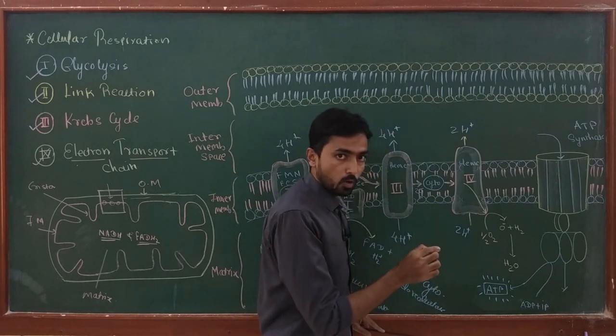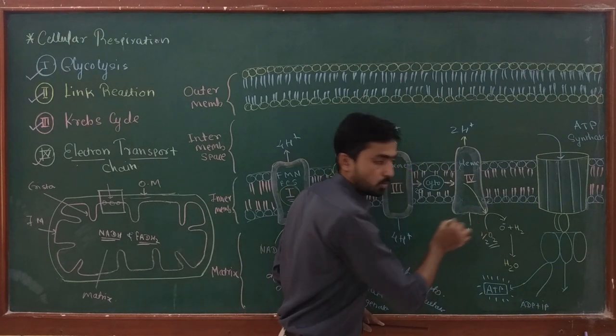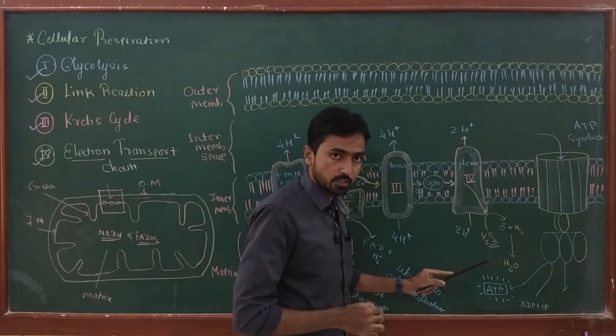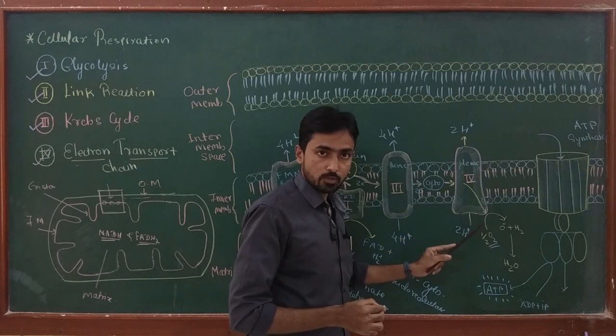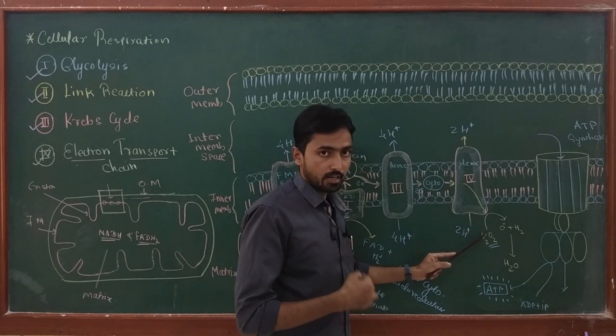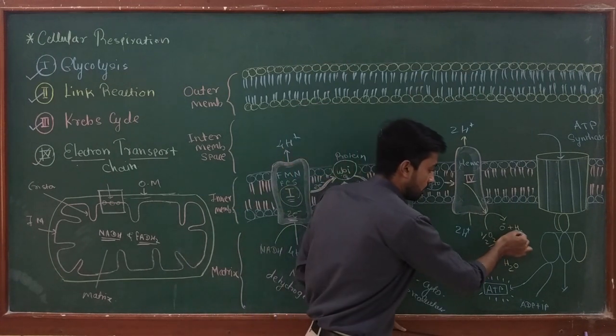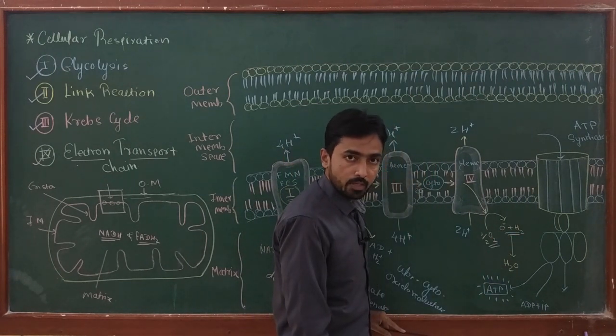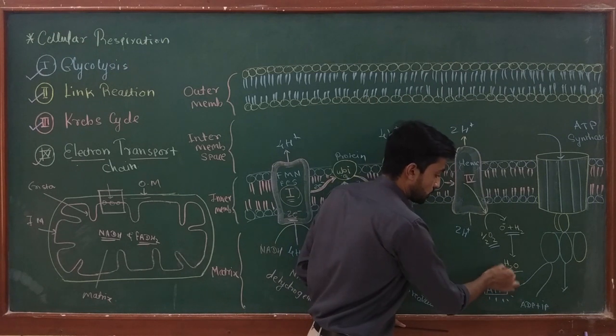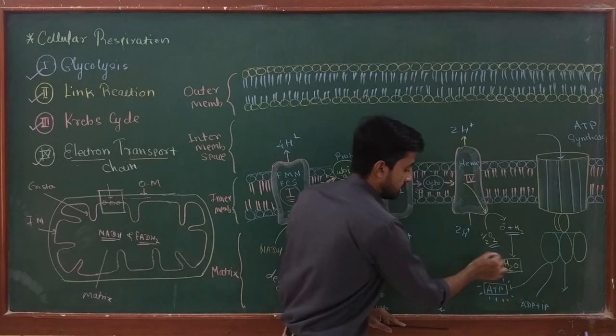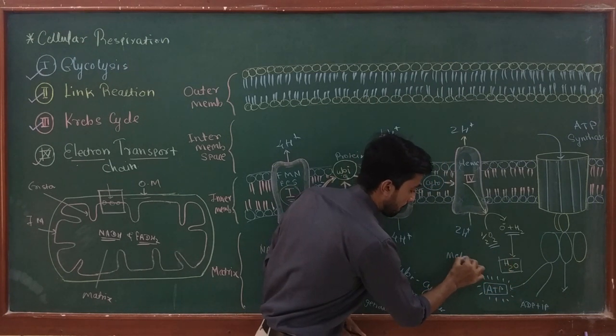Instead of writing O, I have written 1/2 O2. This is the oxygen atom which accepts the electrons from complex number 4, due to which the oxygen gets a negative charge, and then when it combines with H2, it produces H2O. This is metabolic water.